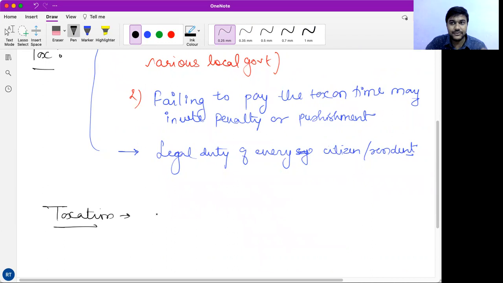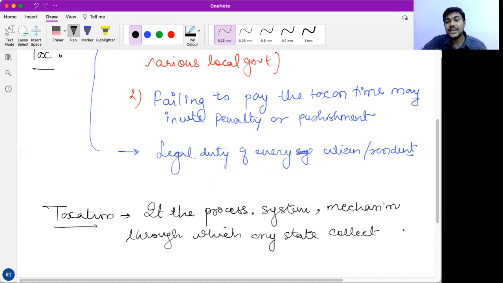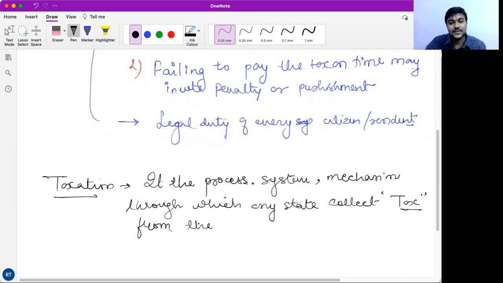So here, if we write the definition of taxation, it is the process, system, mechanism through which any state collects tax from the eligible persons, or what we have used here, residents.